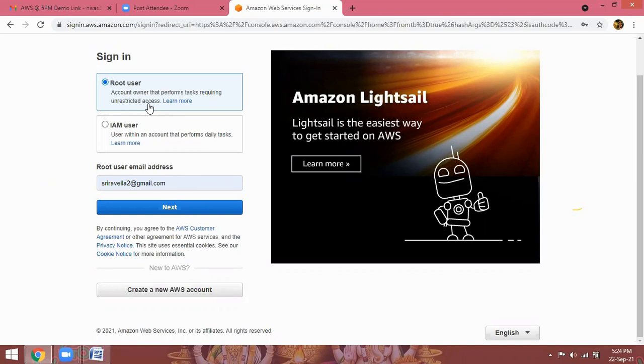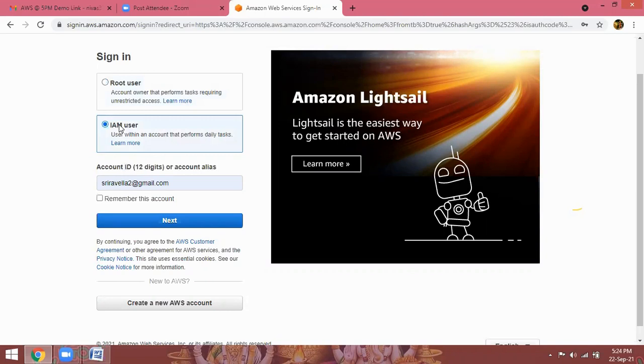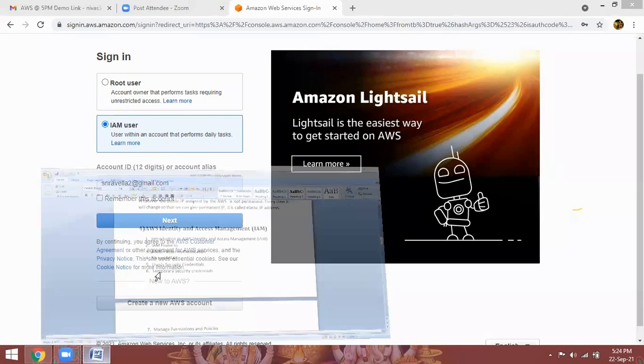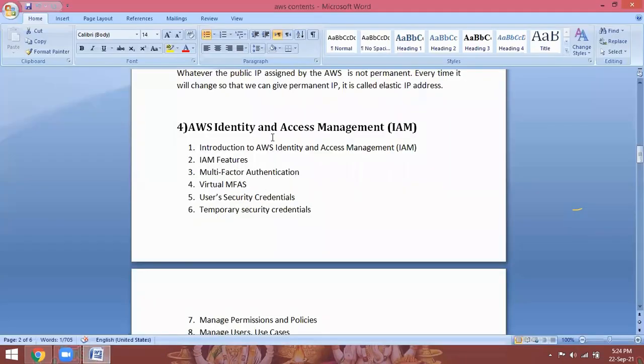But in a real-time organization scenario, it will not be like that. They are not going to give the root password. They will create a user account called an IAM user. A user within an account that performs daily tasks. Whatever permissions I have given to you, only those tasks you can run. In Windows Server, the concept is called delegation control. In Linux, sudo users. In Solaris, RBAC, role-based access control.